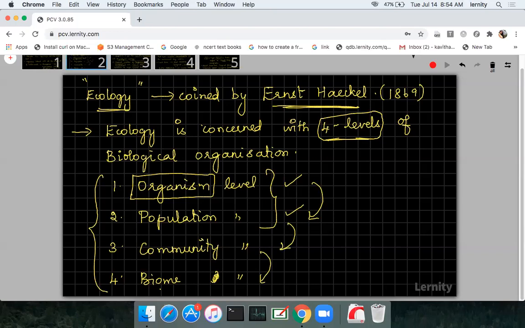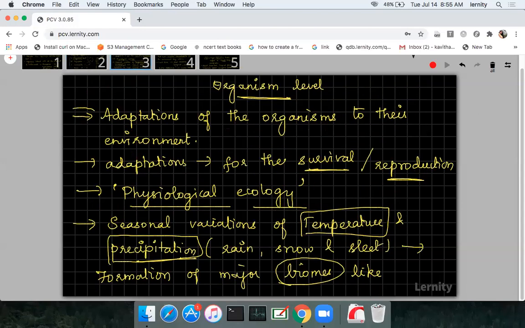So in this chapter you are going to study the first 2 levels of biological organization. The first level is the organism level. At the organism level, you are going to study how organisms are adapted to the environment. Adaptations are mainly for the survival of the organisms and for the process of reproduction. So in ecology in particular, you are dealing with